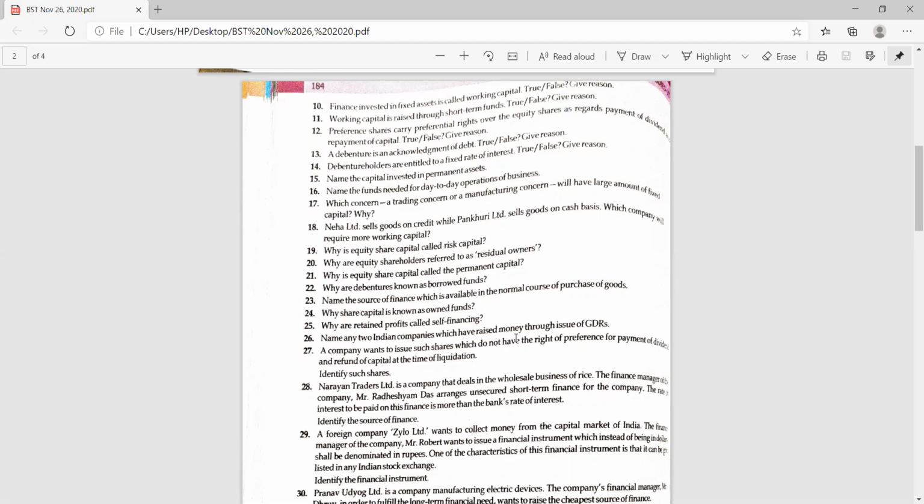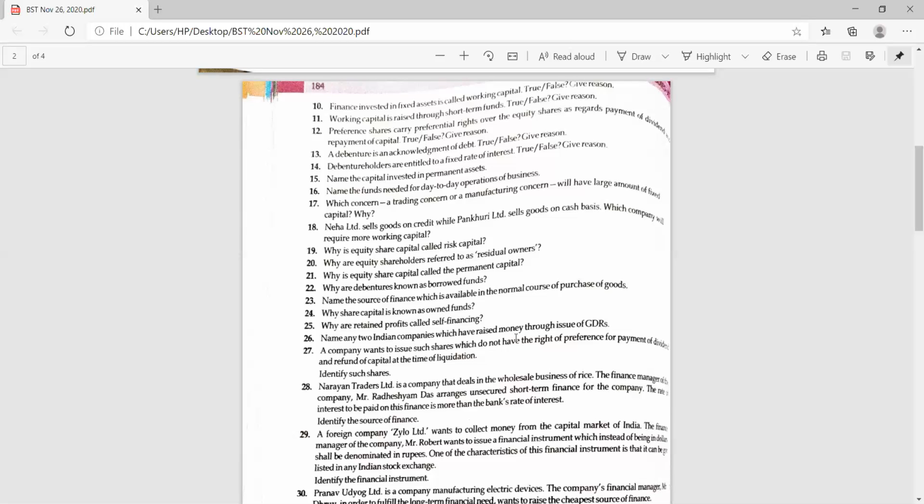Ma'am, next. Name the capital invested in permanent assets. Fixed capital. Very good. Go for the next. Name the funds needed for day-to-day operations of business. Working capital. Yes, absolutely correct.